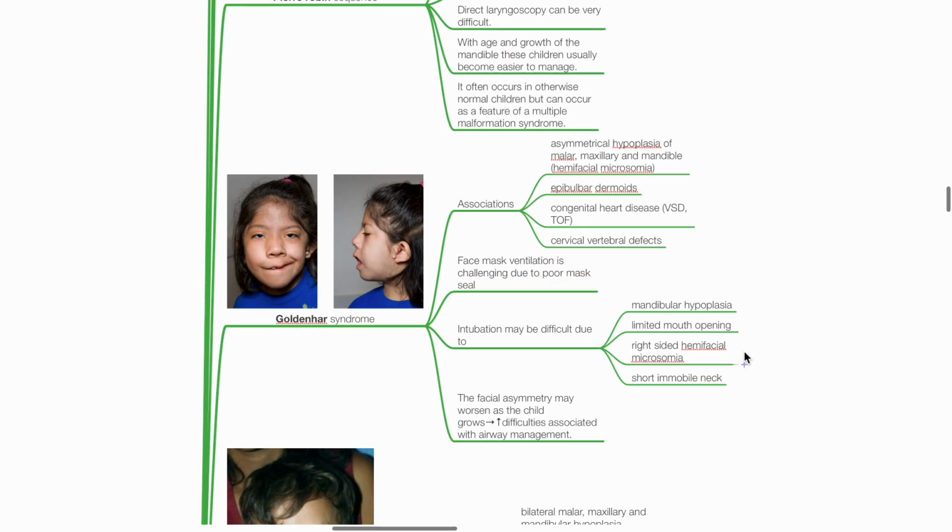Goldenhar syndrome. This is associated with asymmetrical hypoplasia of malar, maxillary, and mandible, i.e. hemifacial microsomia, epibulbar dermoids, congenital heart disease such as VSD or TOF, and cervical vertebral defects. Mask ventilation is challenging due to poor mask seal. Intubation may be difficult due to mandibular hypoplasia, limited mouth opening, right-sided hemifacial microsomia, and short immobile neck. Facial asymmetry may worsen as the child grows, increasing difficulties associated with airway management.